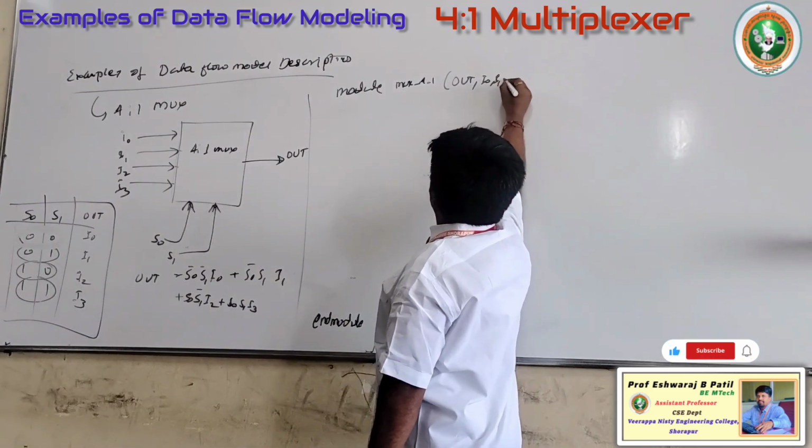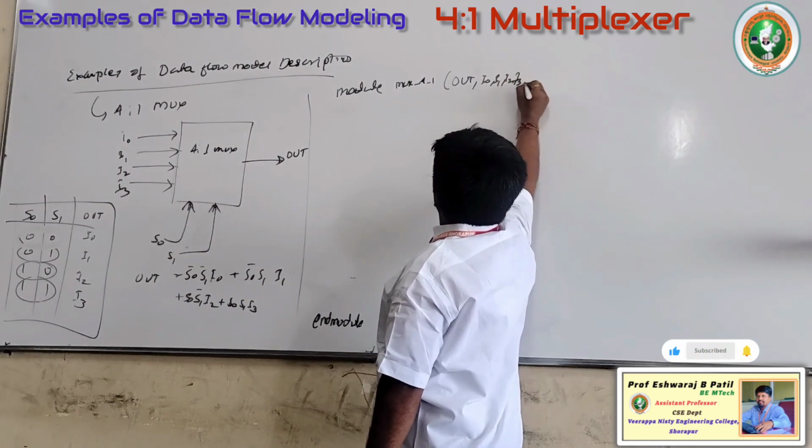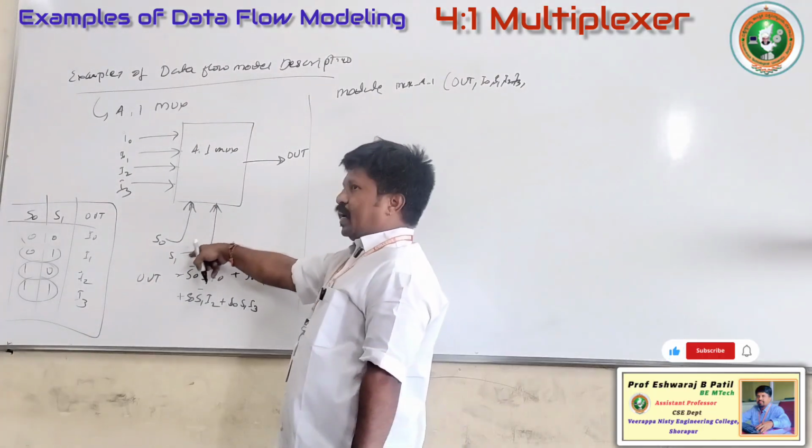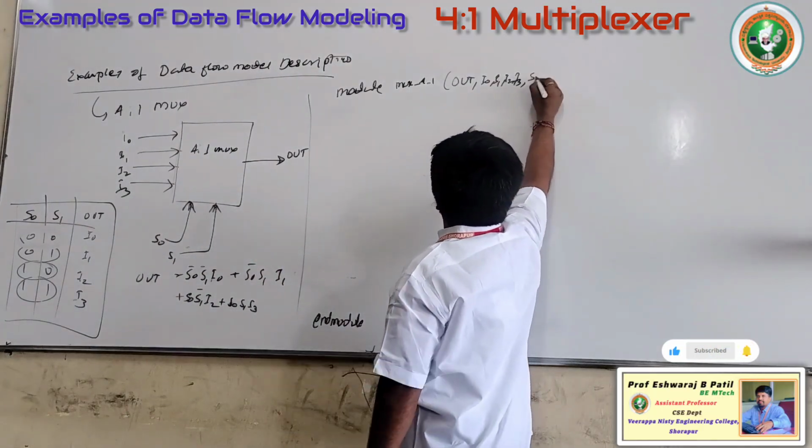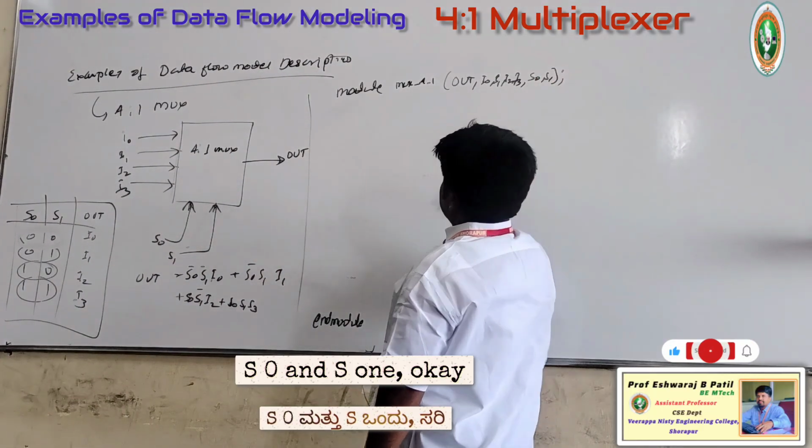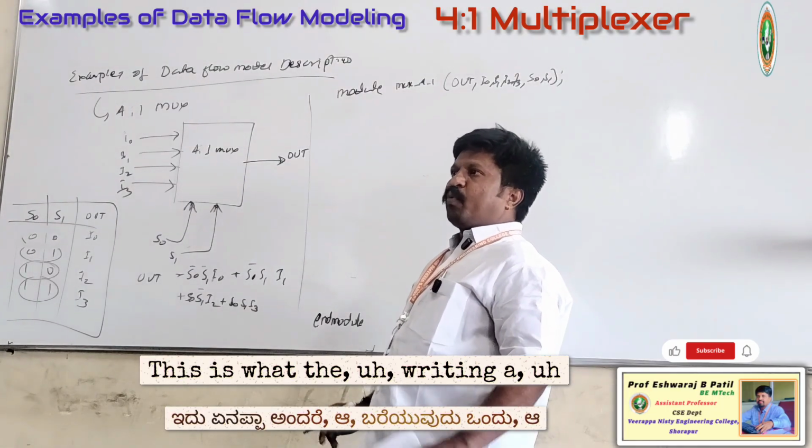I0, I1, and also two more inputs are there. S0 and S1 have also to be considered as inputs here. S0 and S1. Okay, this is the writing of a port list here.